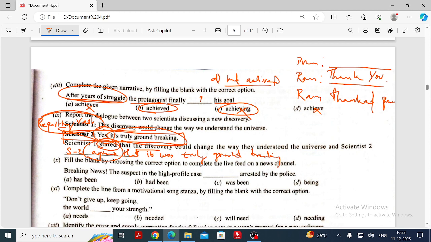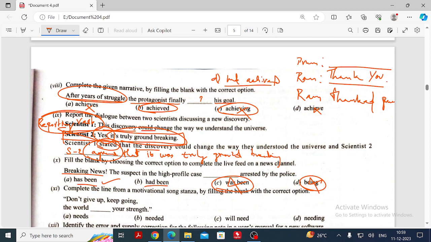"The breaking news: the suspect in the high-profile case dash arrested by the police." Omit that option first. There we don't have any option like "was been," right? Say yes or no, my dear. And then "being" definitely will not come. Whether it is present or past, two different options alone are there. Breaking news, definitely it is present. So what should be the answer? "Has been arrested by the police." Now tell me whether this is an active sentence or a passive sentence.